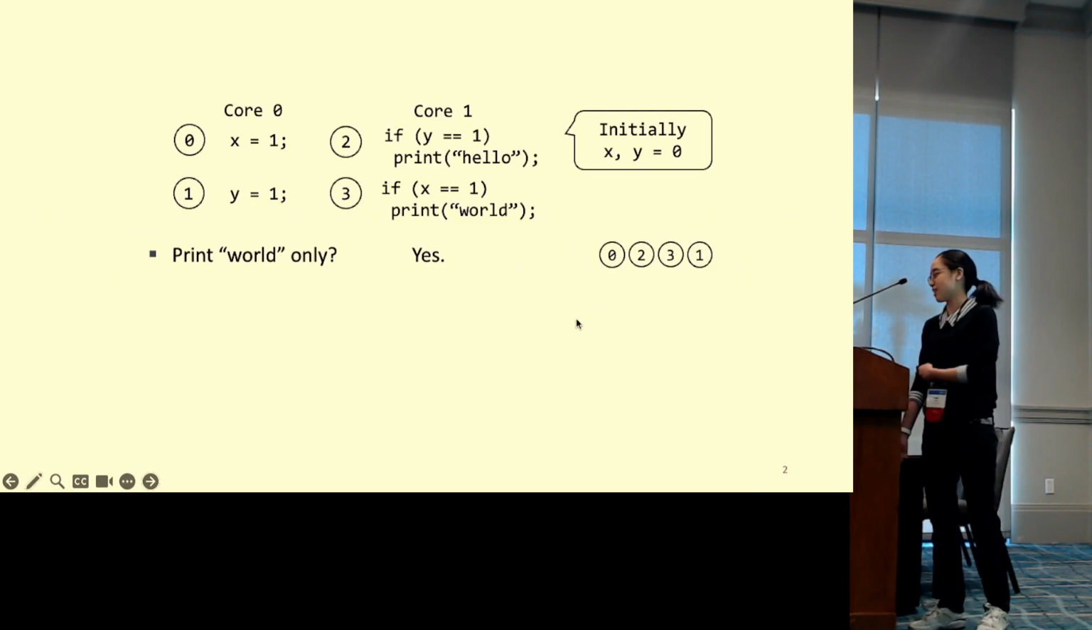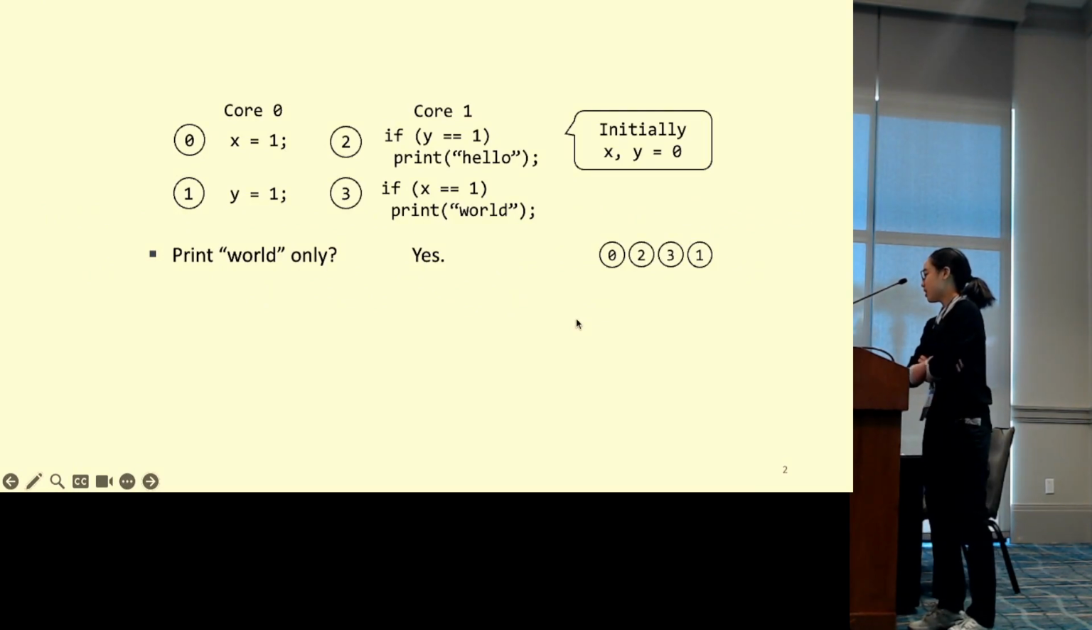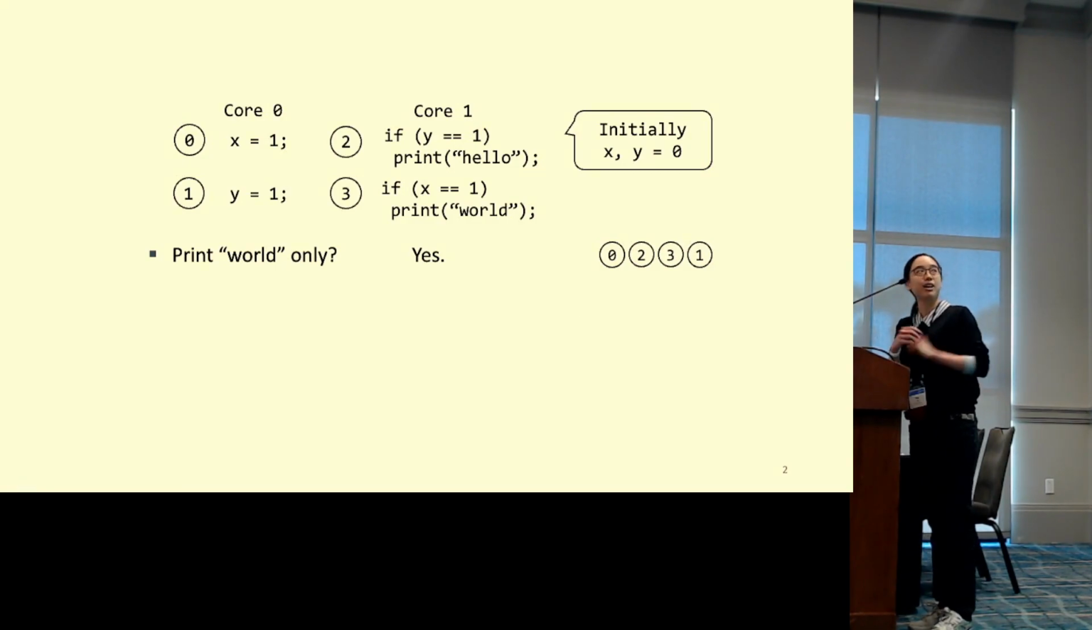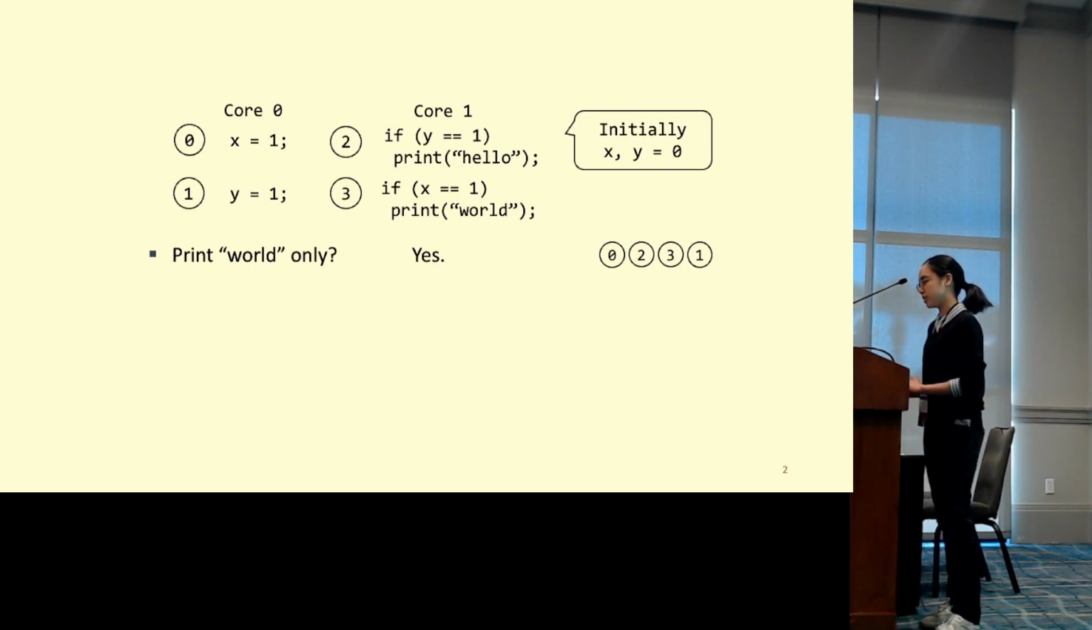Let's consider a concurrent program where two cores share memory at address x and y. Core 0 writes 1 to x and then 1 to y. And core 1 prints conditionally depending on the value it reads for y and x. Depending on the interleaving of threads, we may see different results, such as only "world" is printed.